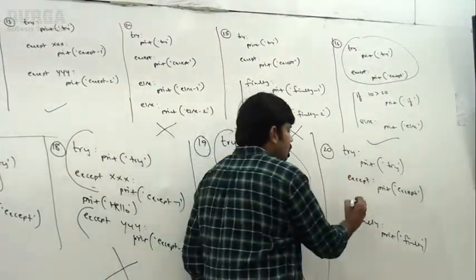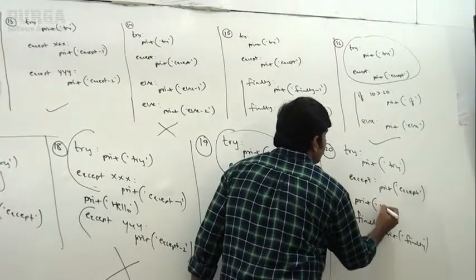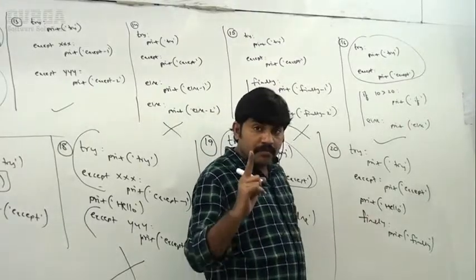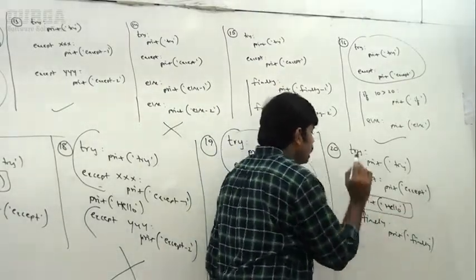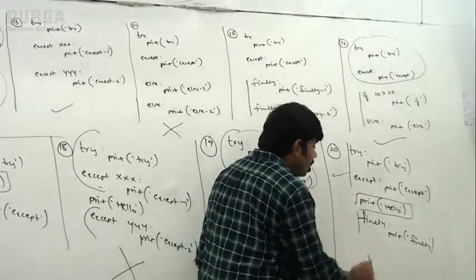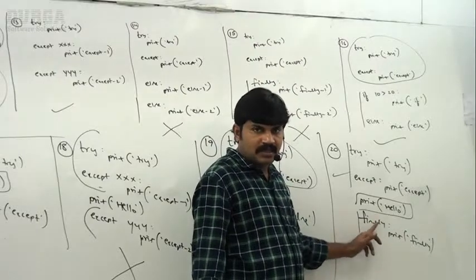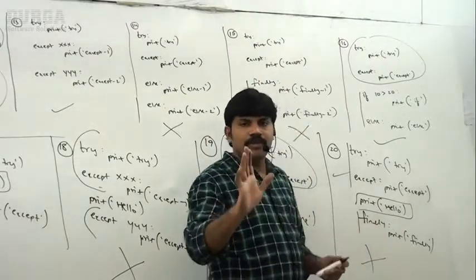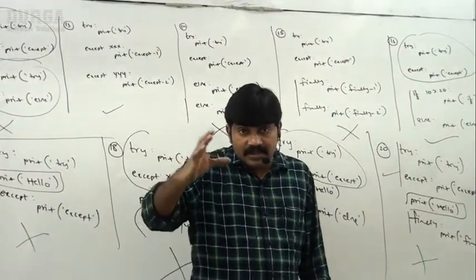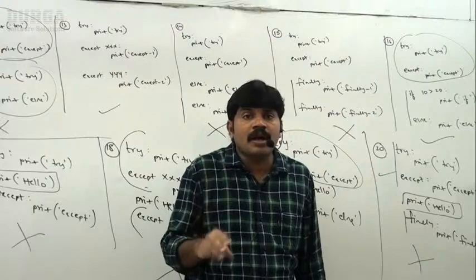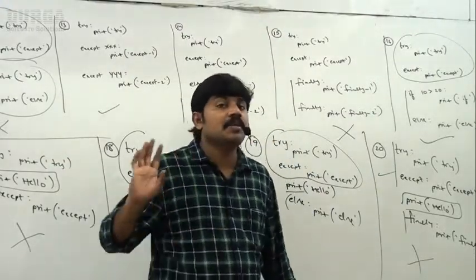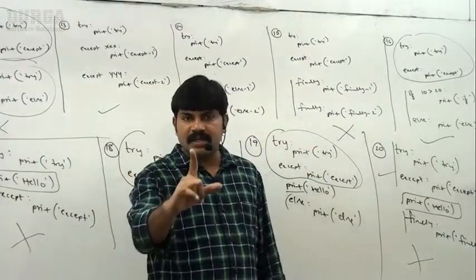So after try except, I'm taking one independent statement, print of hello. Immediately we are going to get an error by default. The reason is try except is fine, but because of this print, this finally will become alone. That's why this one is an invalid combination. So try except else finally is a single statement. In the middle, you can't write independent statements. By mistake, if you write independent statements, then immediately you are going to get an error. Is it clear for all of you?